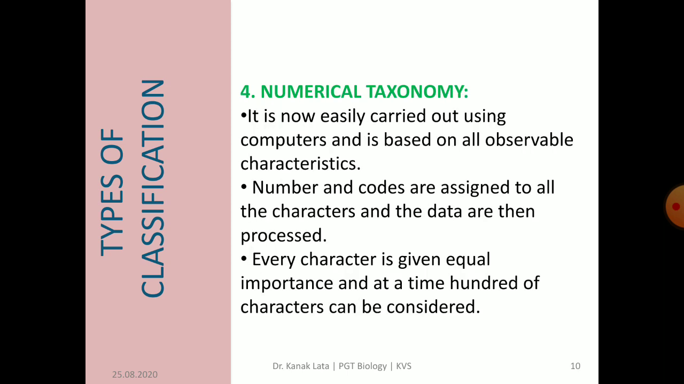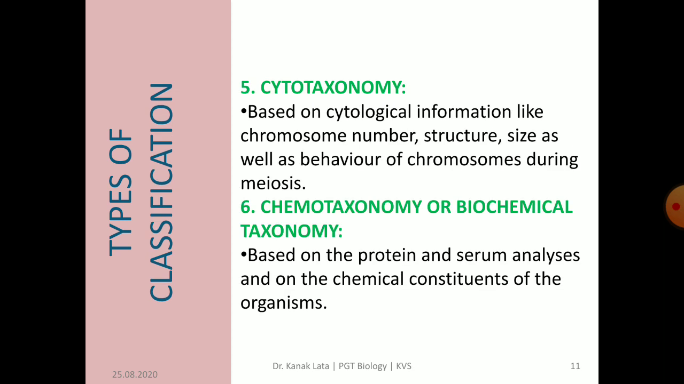Next one is numerical taxonomy. It involves a quantitative assessment of similarities and differences in order to make objective assessments. Characters of organisms are given equal weight and the relationships of organisms are numerically determined with the aid of a computer. Numbers and codes are assigned to all the characters and then data are processed. Another is cytotaxonomy.